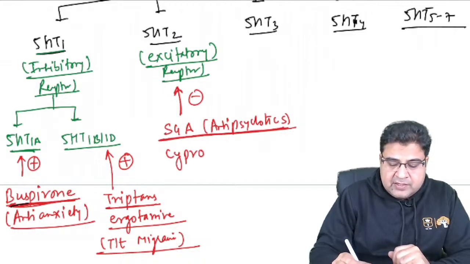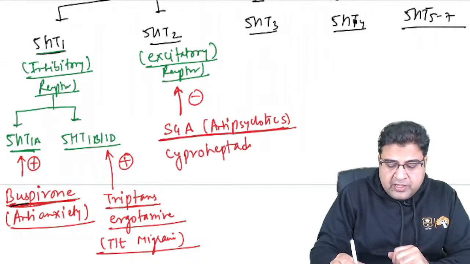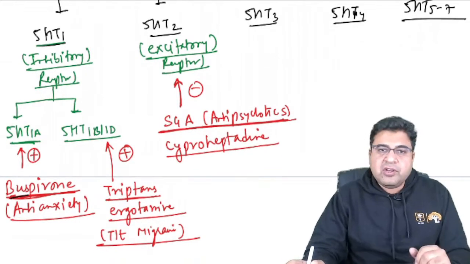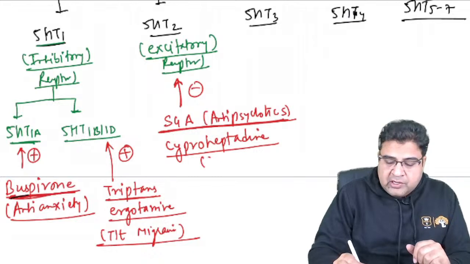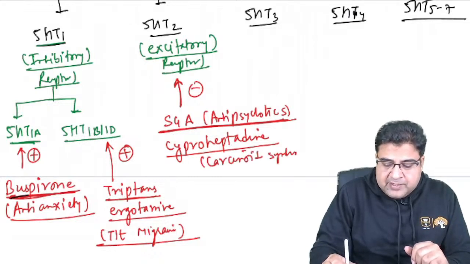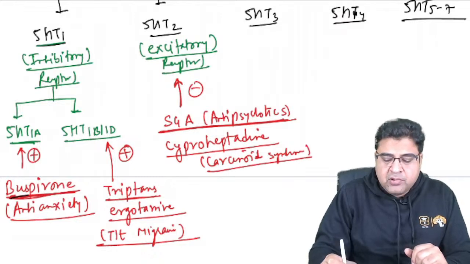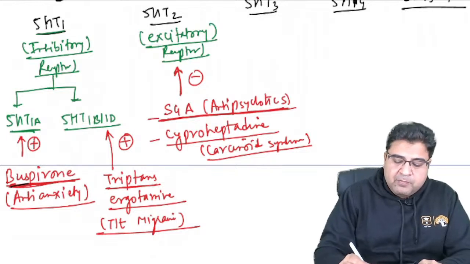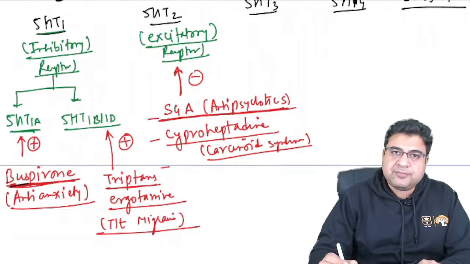We also have the medicine cyproheptadine. We use this medicine for the treatment of carcinoid syndrome, and we can also use it for the treatment of dumping syndrome. So it is useful for carcinoid syndrome and dumping syndrome. The drug name is cyproheptadine, a blocker of the serotonin 2 receptor.